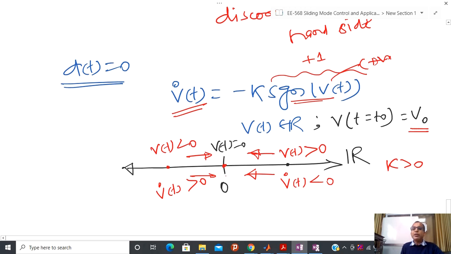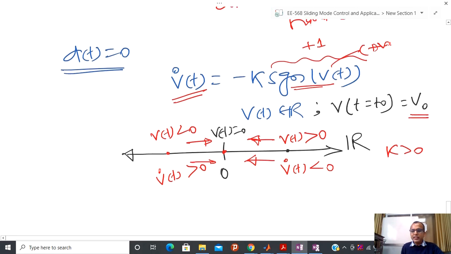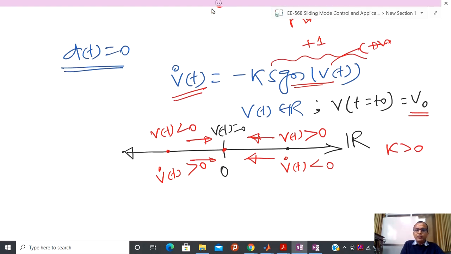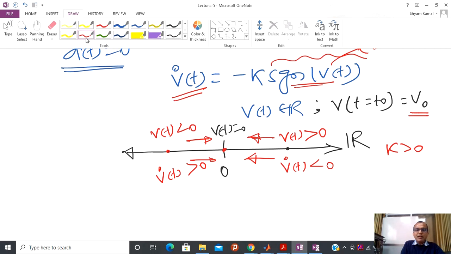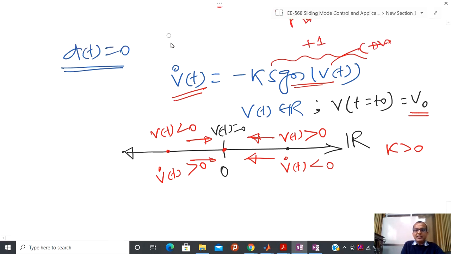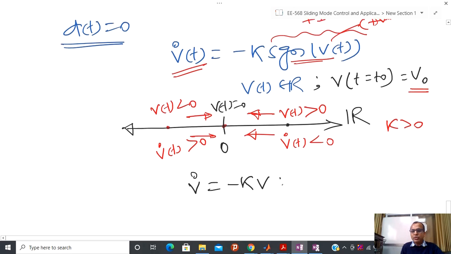Now try to see one more phenomenon. If you are writing the closed loop differential equation just after putting the proportional control action, if you remember, at that time I had this kind of expression. Again I am assuming that I have no disturbance.